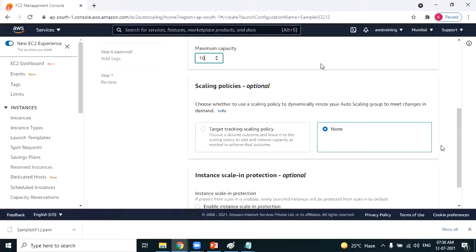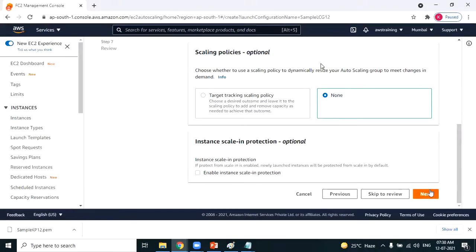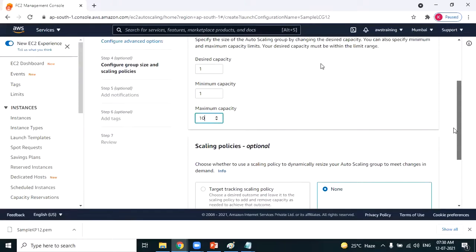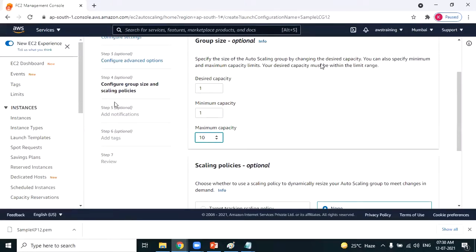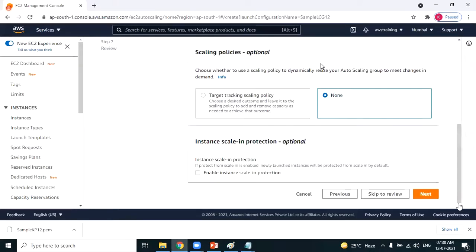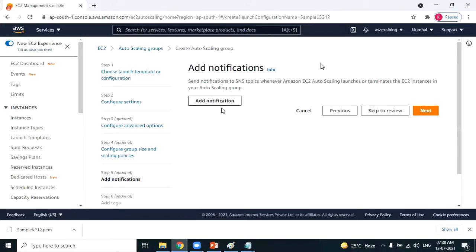Next. That's it. And we will be adding the topic in add notifications. Notifications is nothing but the topic. That's what. Next. Add notification. Whenever the EC2 machine gets created, who should receive email? I should receive email. So I will be adding a topic.